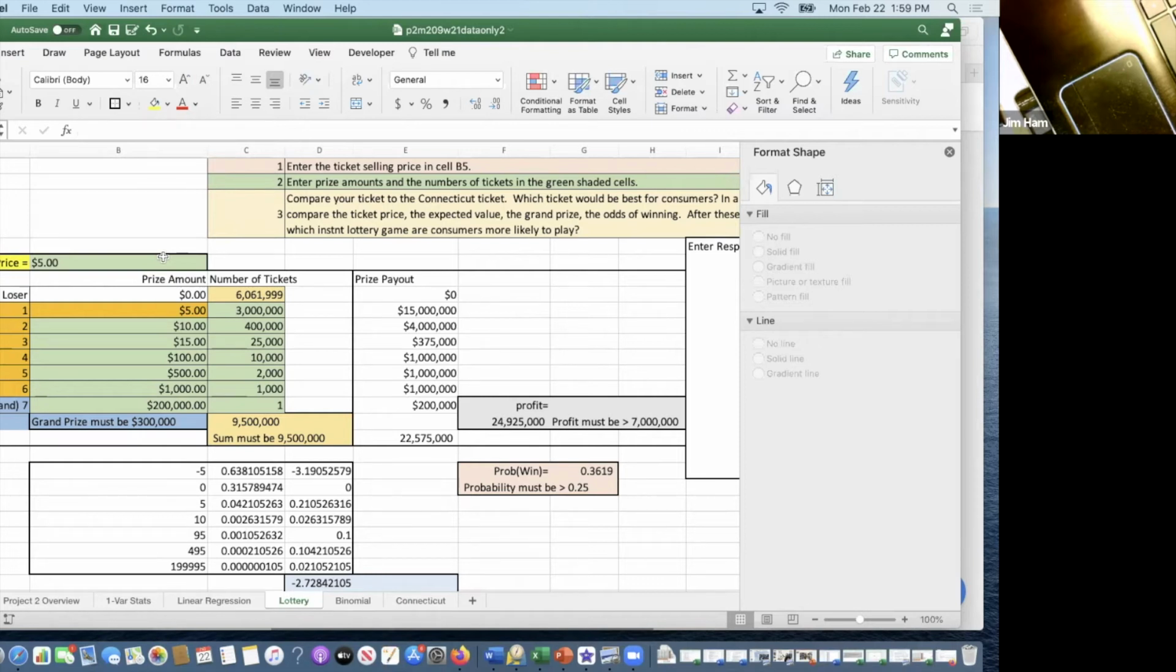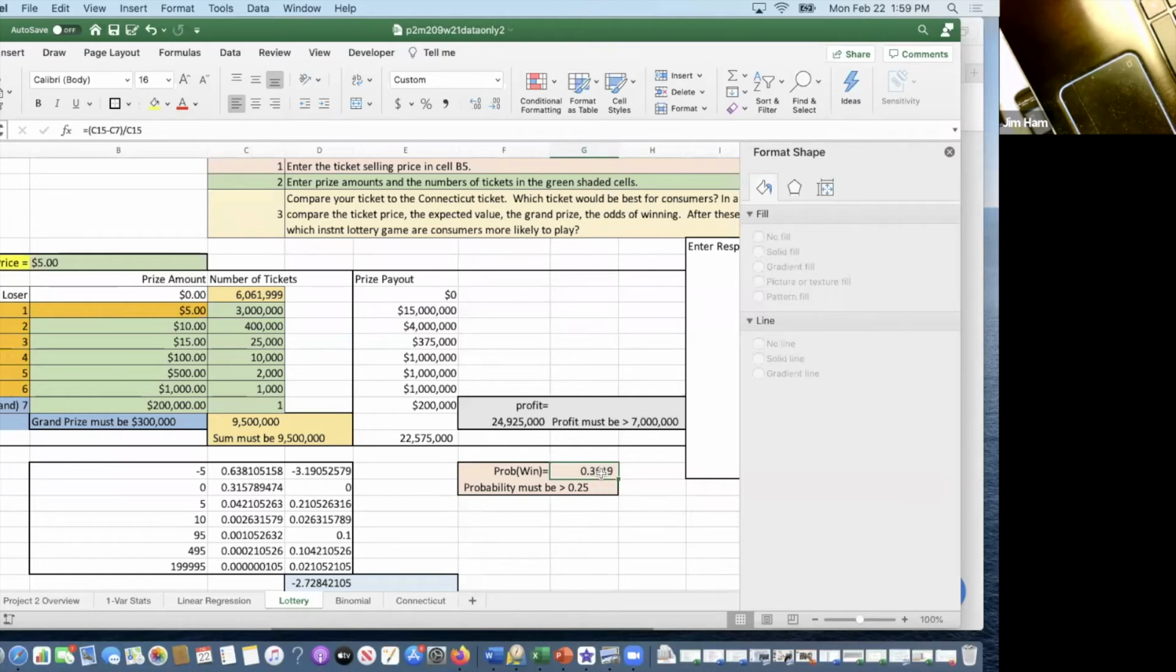For example, this number over here is the probability of winning. You don't want the probability of winning to be 0.0005, because that means someone's going to buy these tickets and they're going to have only a 5 in 10,000 chance to win. Nobody would play, because the odds have to be posted by law.